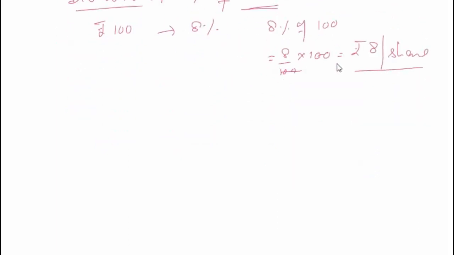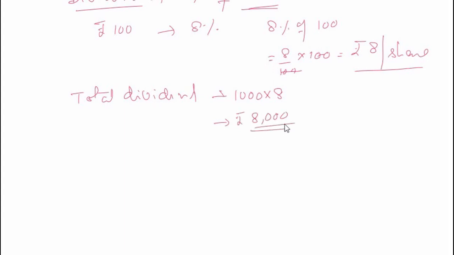Now how many shares am I holding? I am holding 1000 shares. So the total dividend that I get is the total number of shares into the dividend per share. So I get rupees 8000 as the dividend.